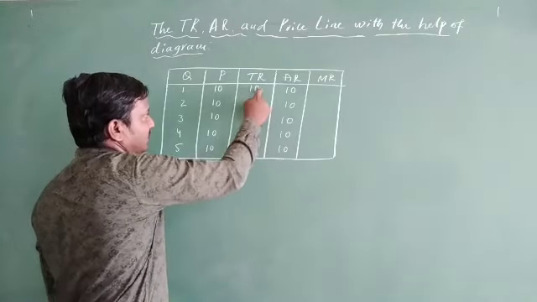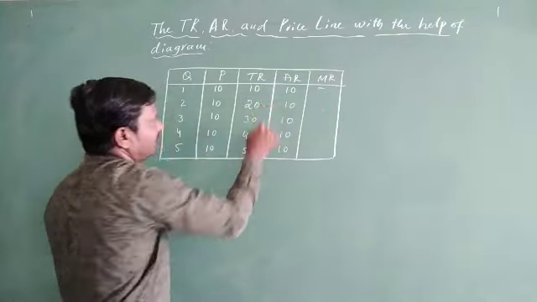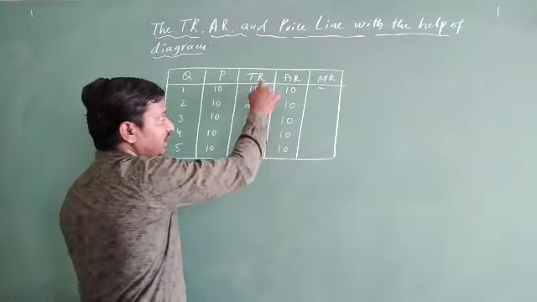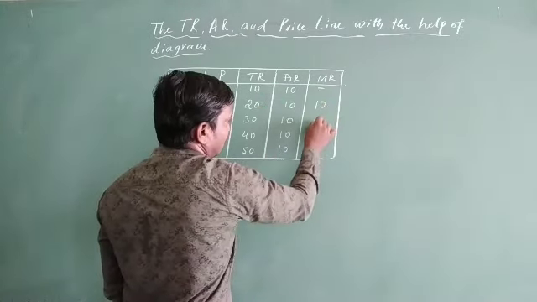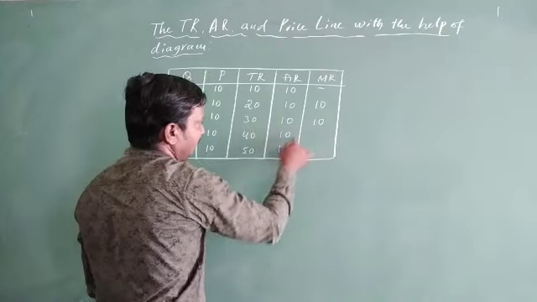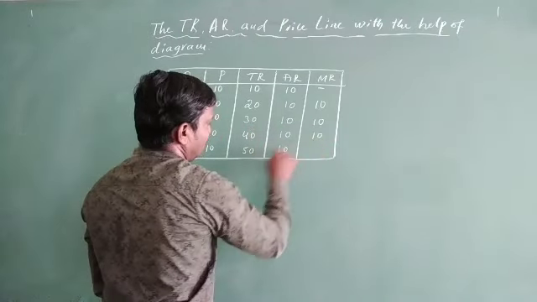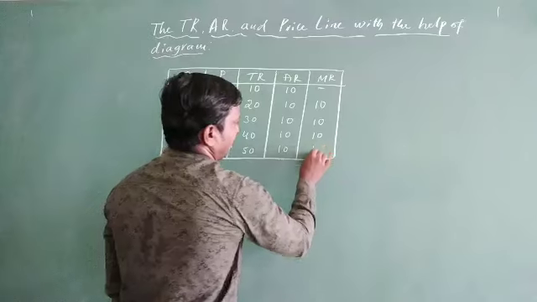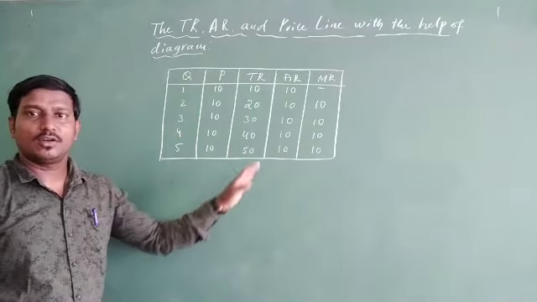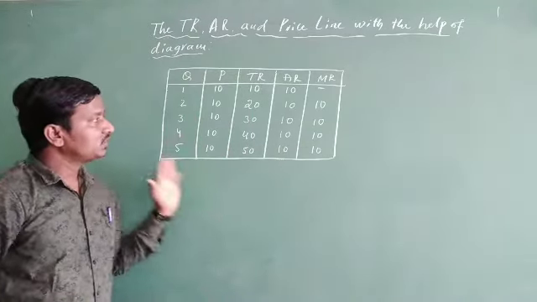Last, in the case of MR also, MR is TRn minus TRn minus 1. In that case, here we don't know, so put a dash. The next one, 20 minus 10, you will get 10. Again, 30 minus 20, 10. 40 minus 30, 10. And 50 minus 40, 10. For all the cases, you have got 10 each here. Okay. So this is the schedule.